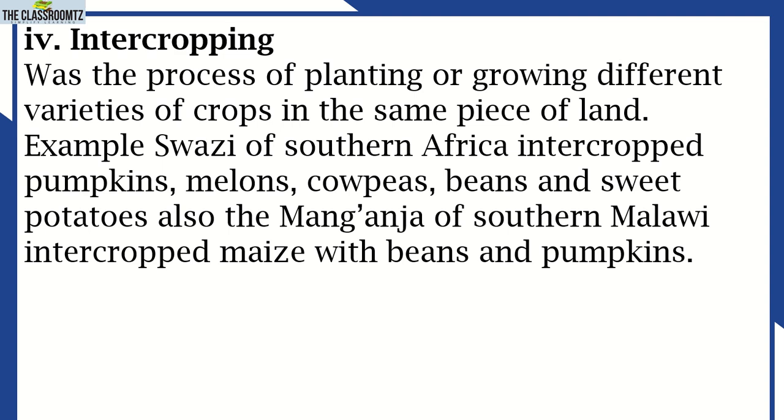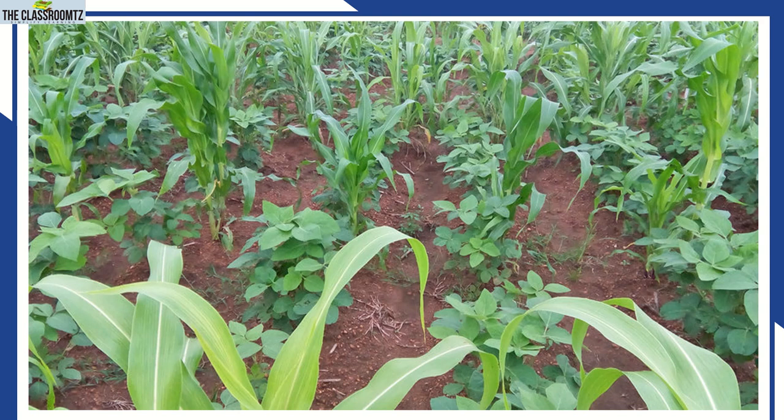So the question was, what kind of agriculture or what kind of techniques were applied by those people of Moshi when they are planting different crops in one piece of land? Example, that one you saw, there is maize, and at the same time there is sunflower. The answer, actually, they are doing intercropping. As I said, why intercropping? To maximize the production by having effective utilization of that piece of land.